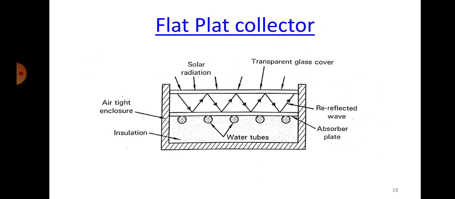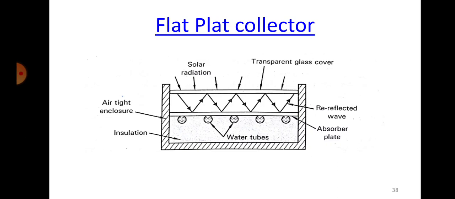So first we will go for the liquid flat plate collector. Now what do you mean by this flat plate collector? Okay, so this is a device which is generally used for transferring heat to water. In very simple terms, we can just consider this as a solar water heater. Okay, so what are the things that are a part of these flat plate collectors?